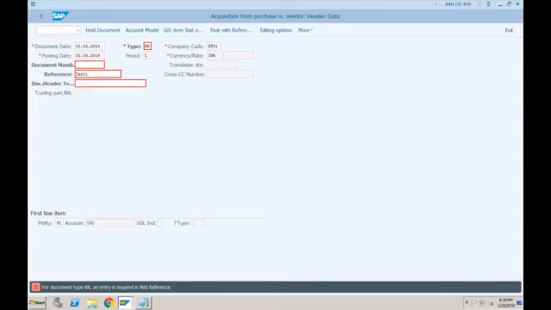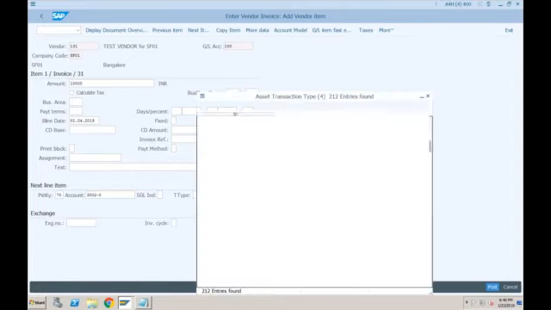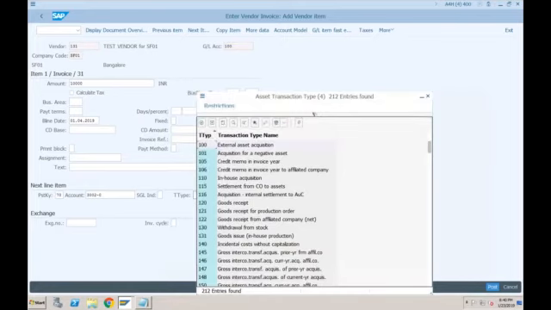Now the question is, if I specify 703002 and specify the transaction type as 100, then it will go to all the ledgers. It will not only go to IFRS, but we want to post only to IFRS. That is only possible if you create a particular transaction type, and in that transaction type's settings, you say that it is only valid for this depreciation area.